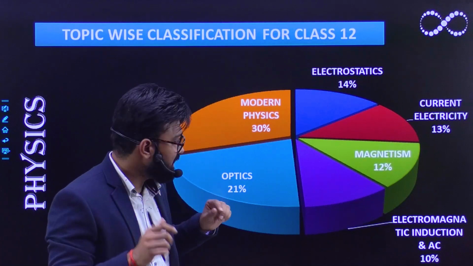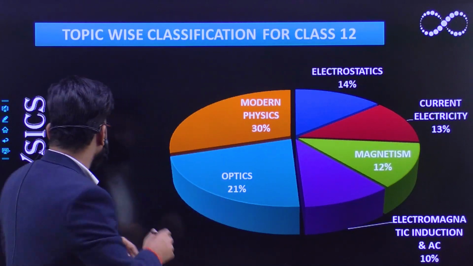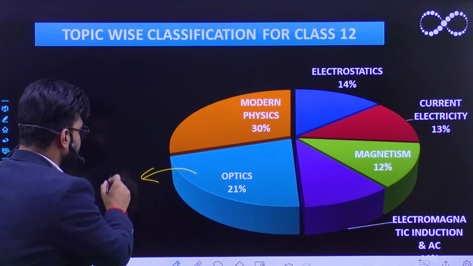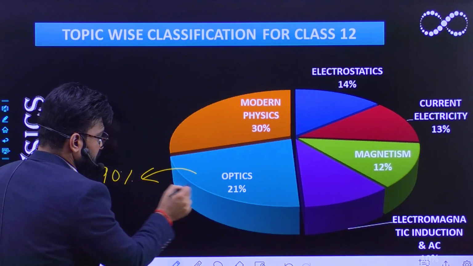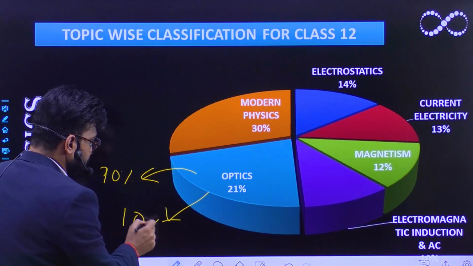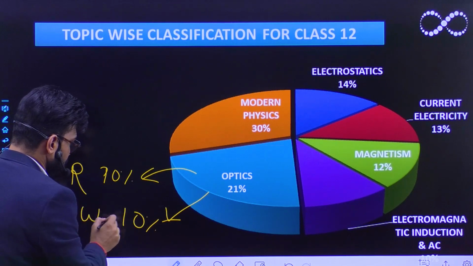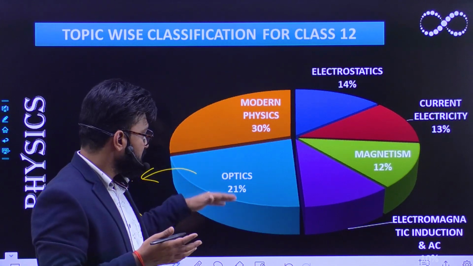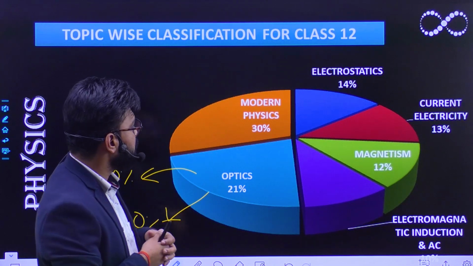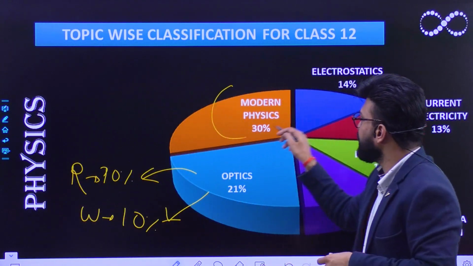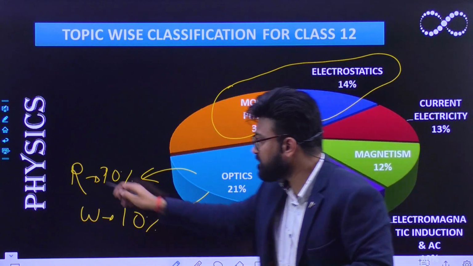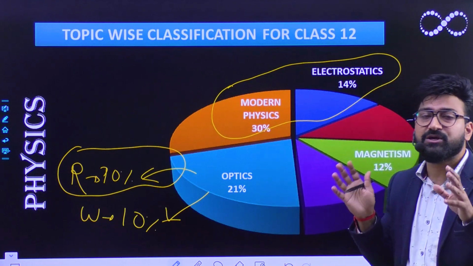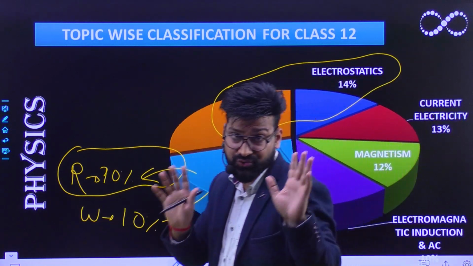In optics, 21% of the entire syllabus comprises optics. Especially, ray optics comprises 10%, as well as wave optics comprising 10%. The questions are of half-mark proportions. So if you focus your entire brain on modern physics and electrostatics as well as on ray optics, you can easily cover 60% of your entire class 12th syllabus.